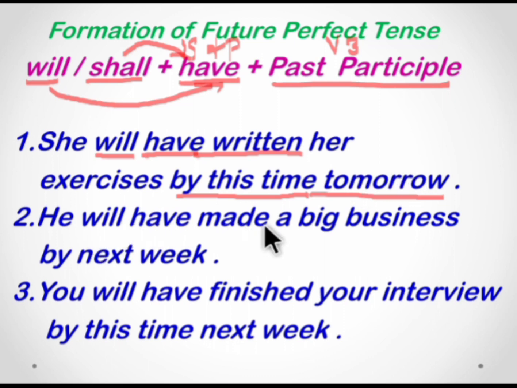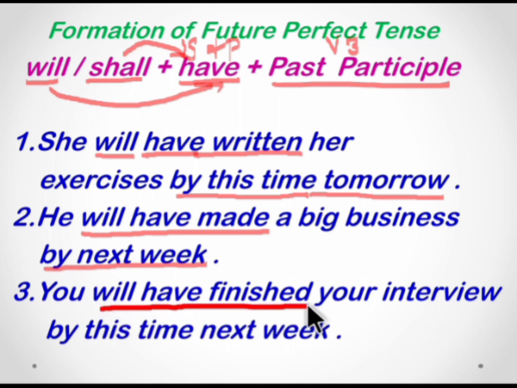Next, he will have made a big business by next week. He will have made, this is the future perfect tense, a big business by next week. So this gives the deadline. Next sentence, you will have finished your interview by this time next week. You will have finished. So will, you have, and have is there, and finished is the past participle of finish. By this time next week. This shows the end point.